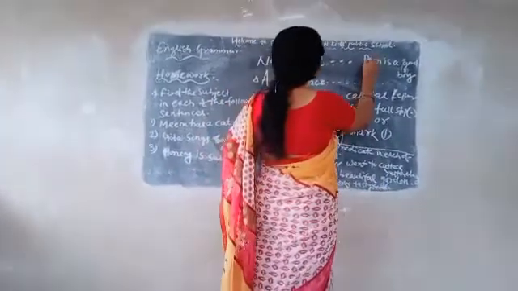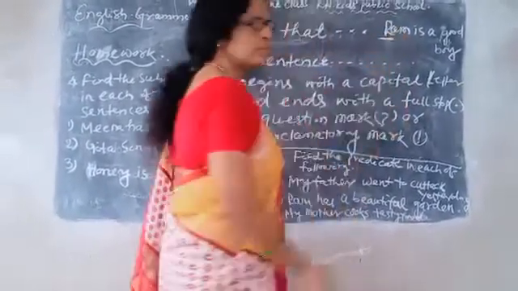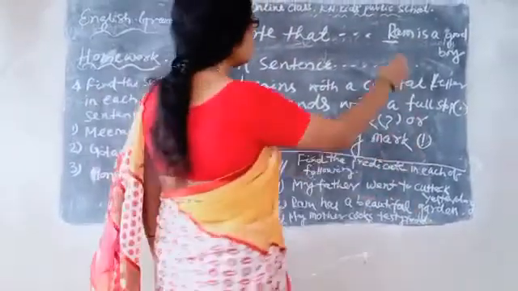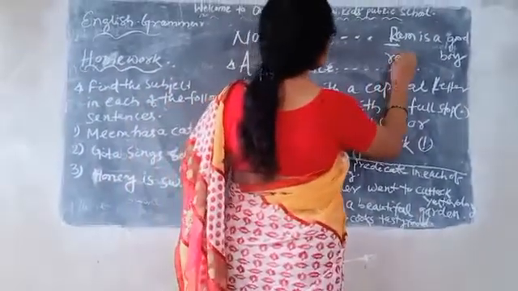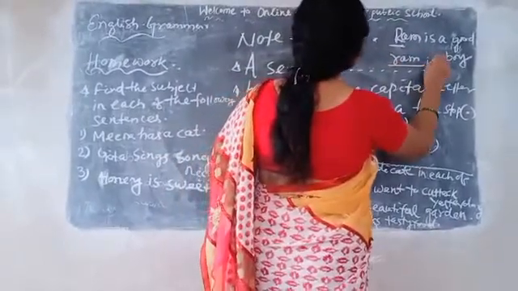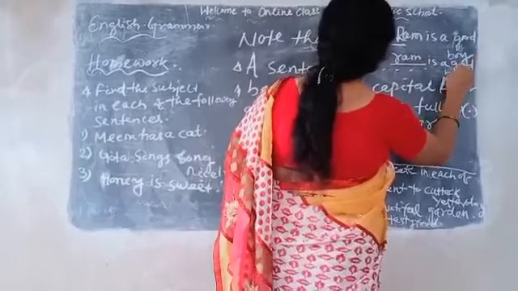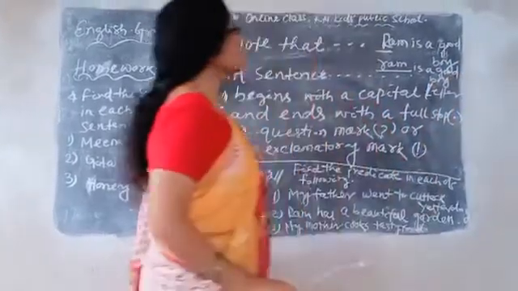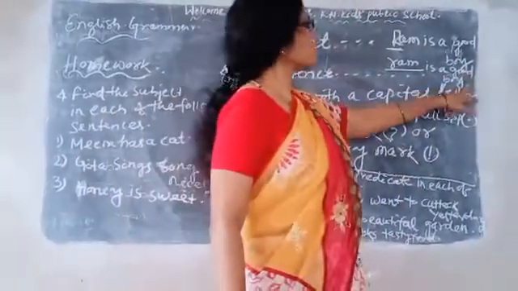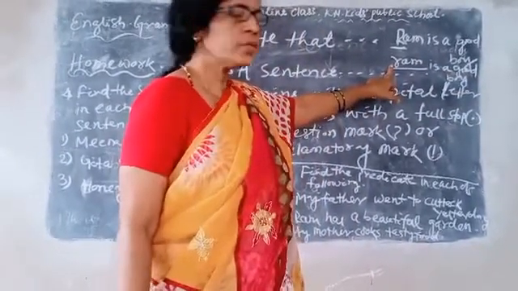Ram, here I have written capital letter R. If I write here RAM, Ram is a good boy, and I will not give any punctuation mark, full stop, then grammatically it will be wrong.